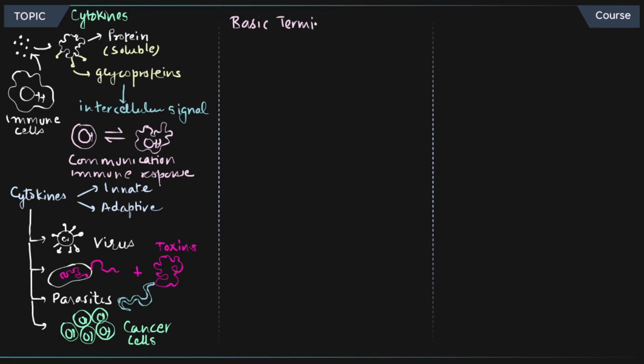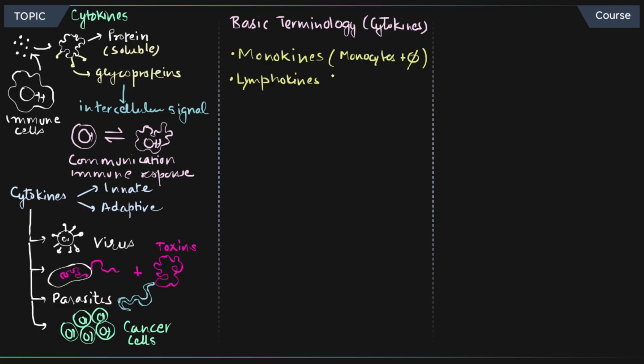Next, let's talk about basic terms that we use in cytokine biology. The first one is monokines. What are monokines? Monokines are the cytokines released by specific cells called monocytes as well as macrophages. So I'm just using that phage sign. Next is lymphokines. As the name indicates, lymphocytes producing cytokines are the lymphokines, specifically T cells. T cells produce cytokines, they are called lymphokines.